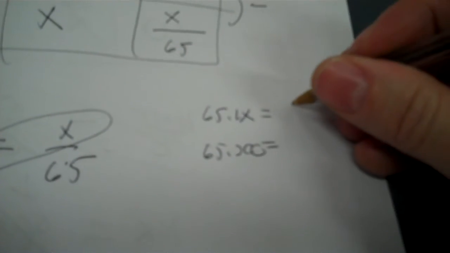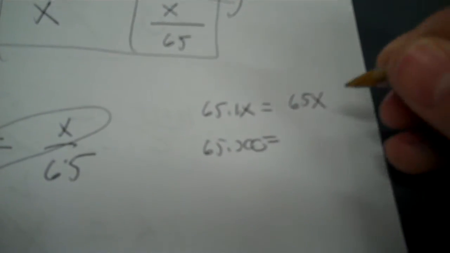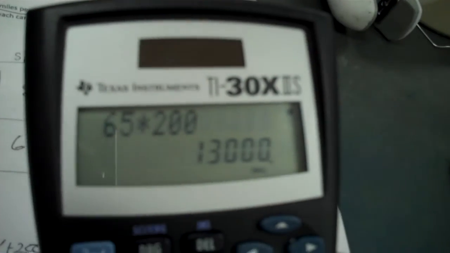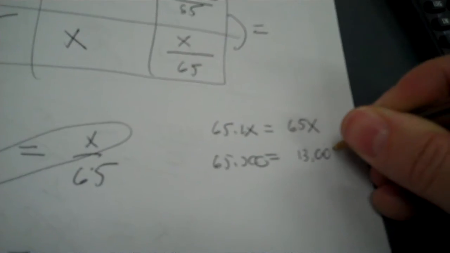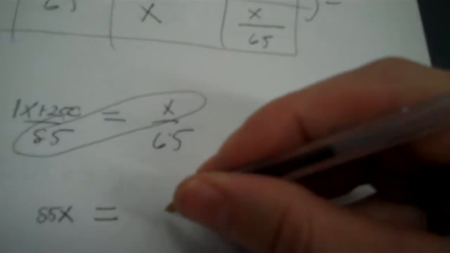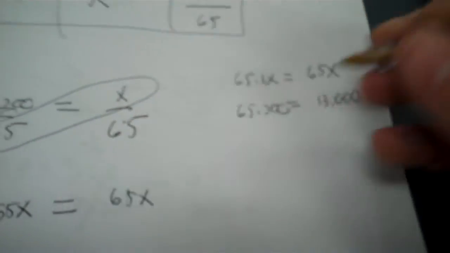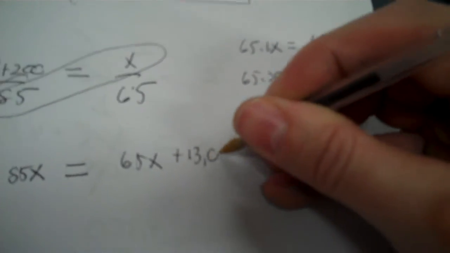So 65 times 1x would be 65x, and then 65 times 200 is a constant. It won't have a variable. It'll be 13,000. So put 65x plus 13,000.